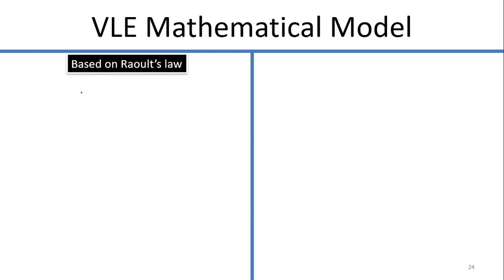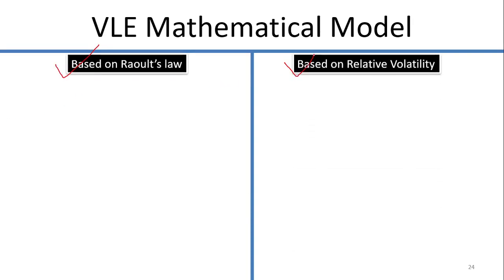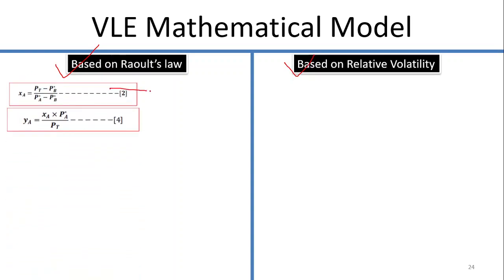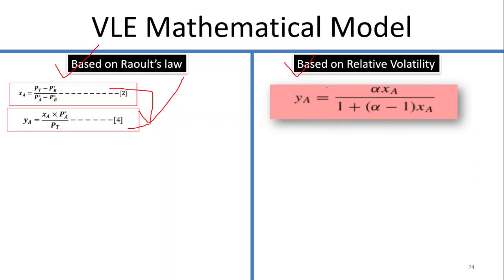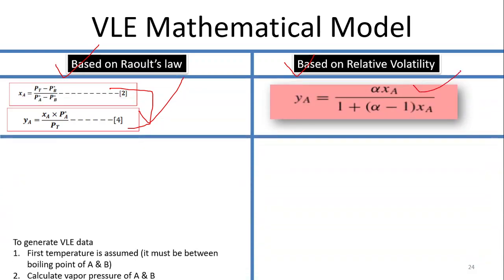Now come to the comparison between the mathematical models of these two. We have already discussed Raoult's law in the previous lecture. Today we have discussed the model with the help of the relative volatility. Both of these are basically functioning equations, so you have to remember these two equations, one for Raoult's law, and for the relative volatility this equation is given here. So what is the difference? Let us go through the difference.